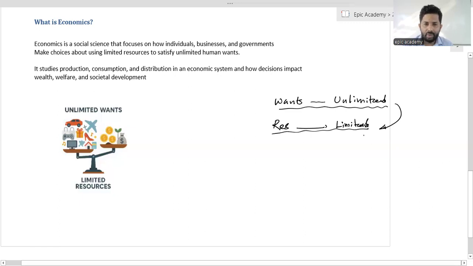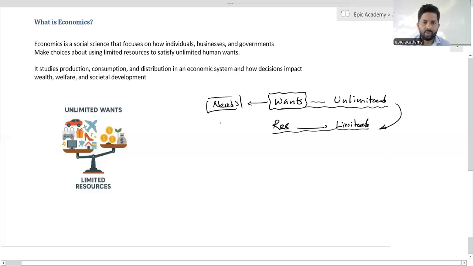Resources are not enough to cover that unlimited want. That is why we have to face this common problem in each and every society.